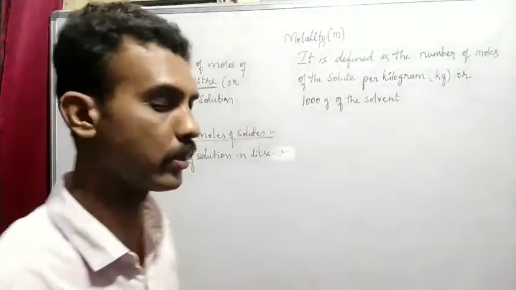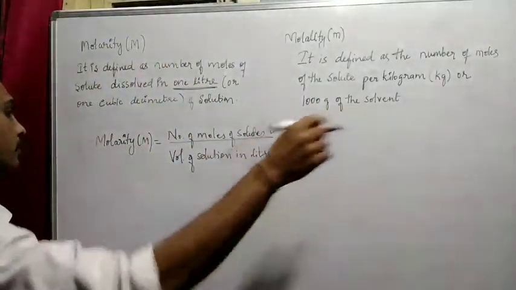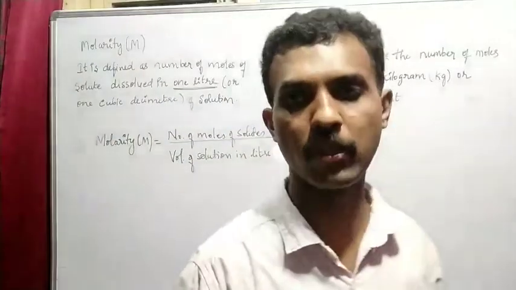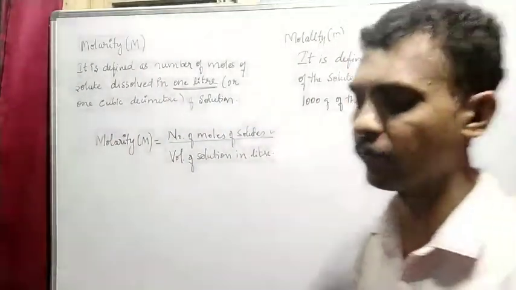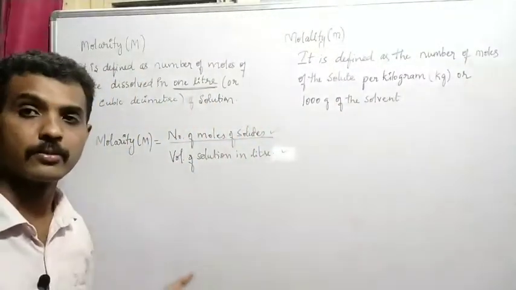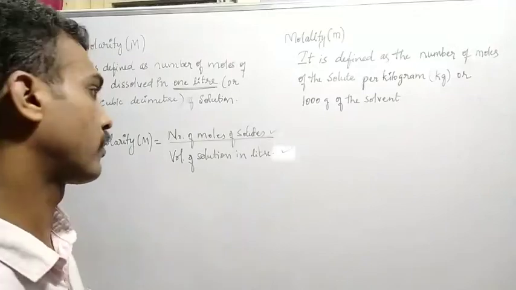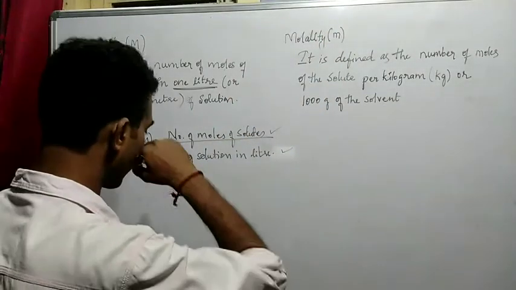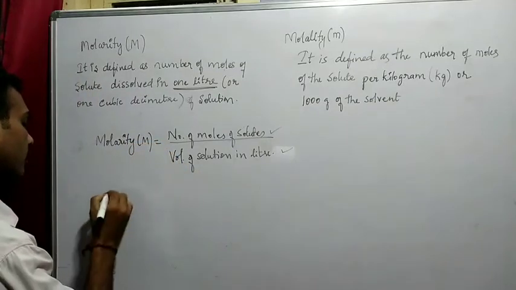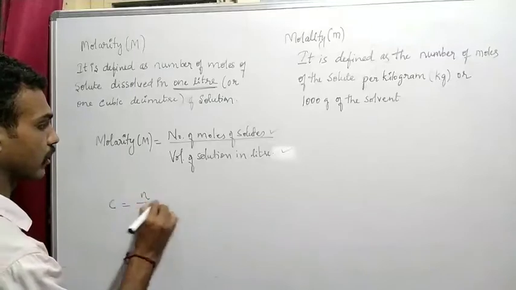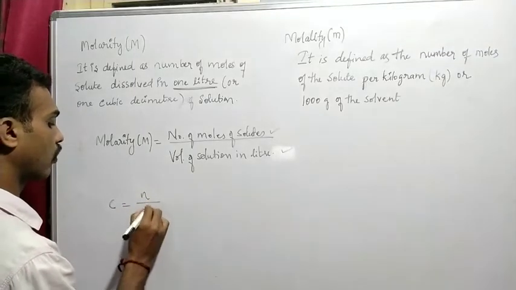So for solving the problem, we can easily define another formula, a very simple formula. We can use it directly during the solution of the problem. Okay, right? Now, molarity is nothing but a concentration term, number of moles divided by volume in liter.